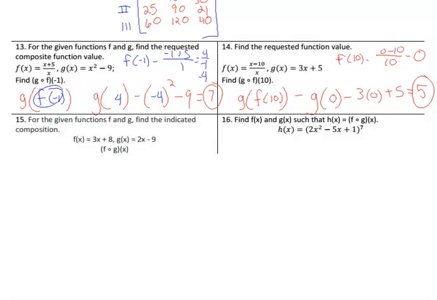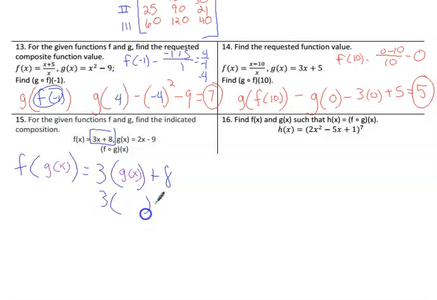And number 15. For number 15, we want f with g inside of it. So f is 3x plus 8. So 3x plus 8. But instead of x, we're putting g, so I'm just going to write a g to show you what we're doing. So that is going to be 3 times whatever.